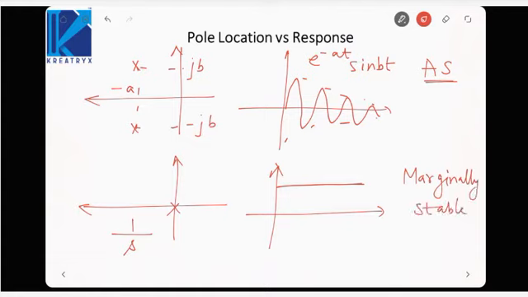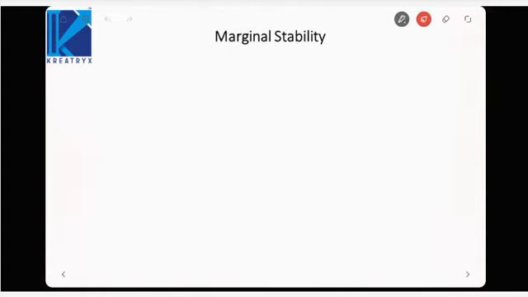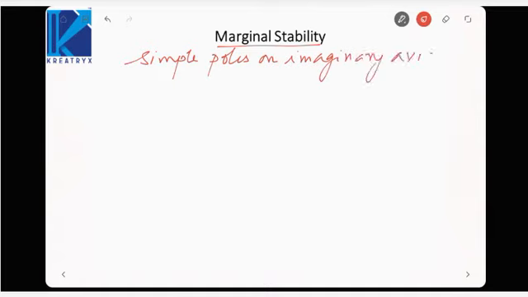Let us first understand what marginal stability means. Basically, whenever simple poles, that is poles of order 1, lie on the imaginary axis, the system is termed marginally stable.